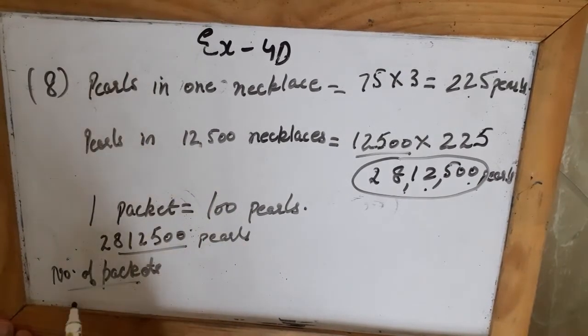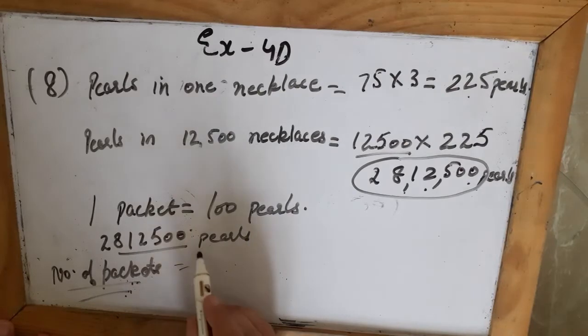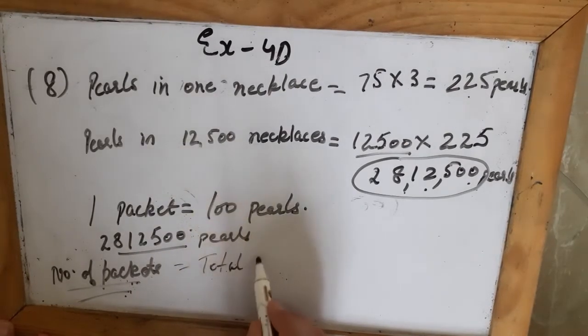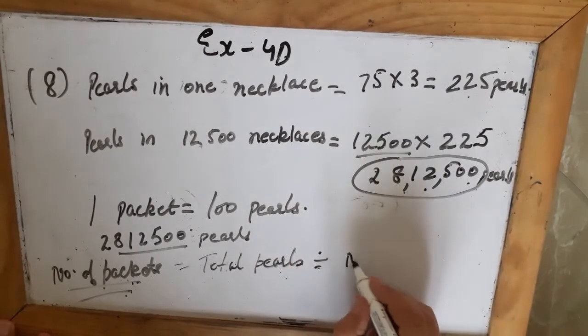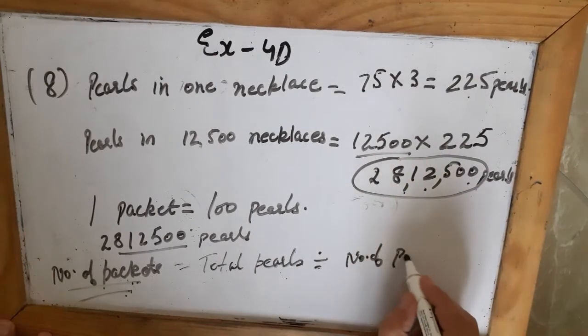Now whenever I have to find the number of packets, like number of toys, or number of lychees, number of boxes, what will I do? What I do is, the total pearls which I have, I will divide by the number of pearls in one packet.